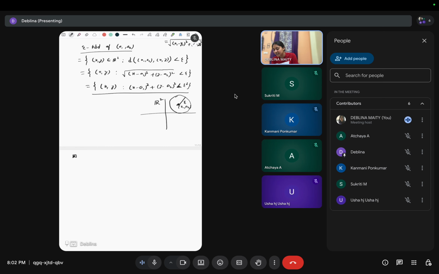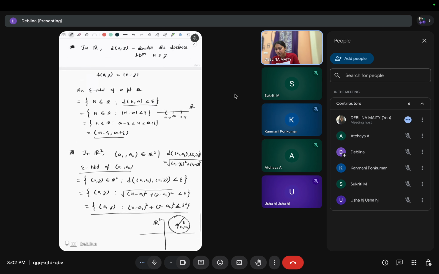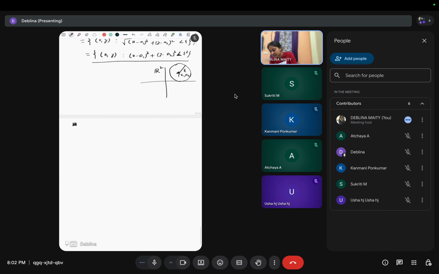So what about the general neighborhood? The epsilon neighborhood is this interval. So a general neighborhood, a neighborhood of a point, now I am going to discuss everything in R, right?